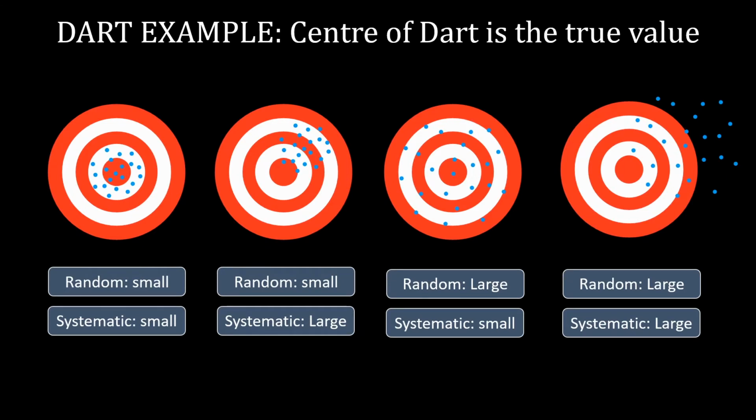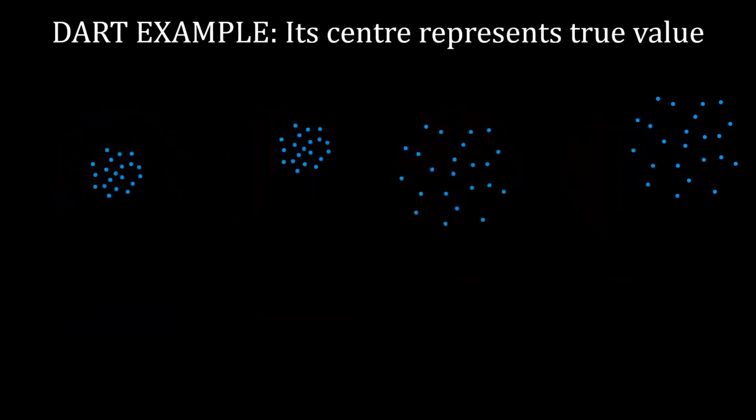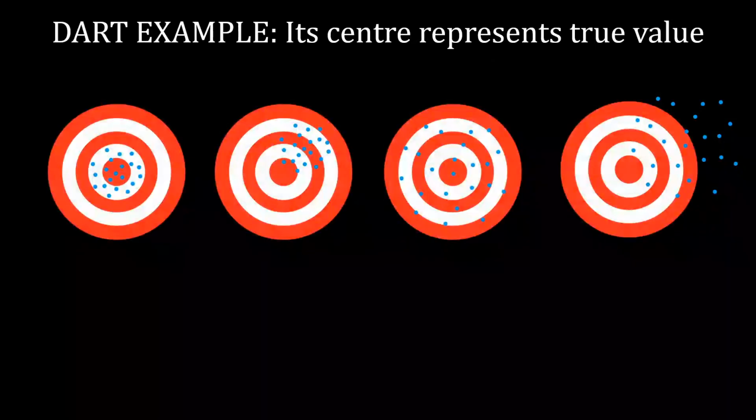In real experiments, if we are doing it for the first time, we do not know what the truth is. For example, you know the value of g is 9.8 meter per second squared for Earth. But somebody who does not know, and when he starts doing, whatever results he gets, he will think that to be the true value. So in real experiments, what we see is actually this. I hope you understood the point.